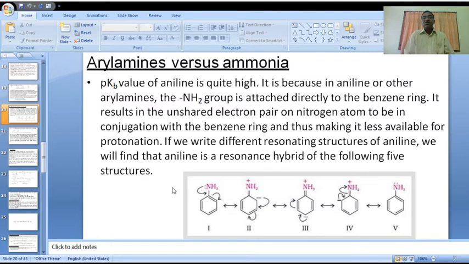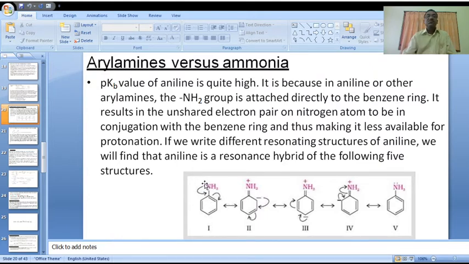It is because in aniline or other aryl amines, the NH2 group is attached directly to the benzene ring. It results in the unshared electron pair on nitrogen atom being in conjugation with the benzene ring, and thus making it less available for protonation.